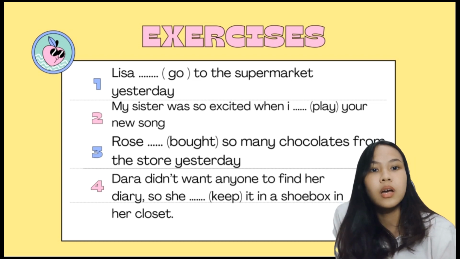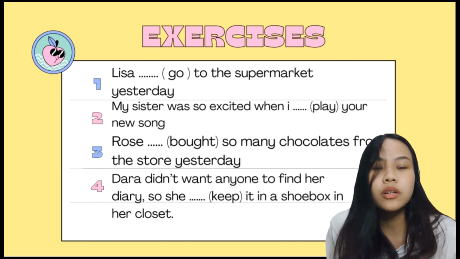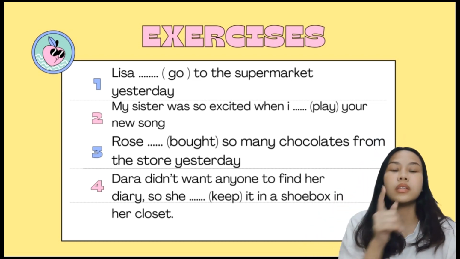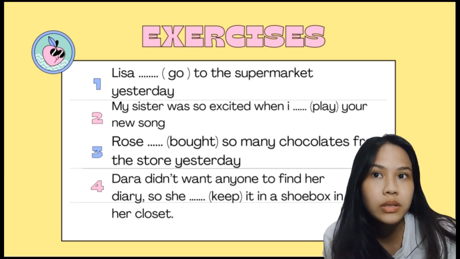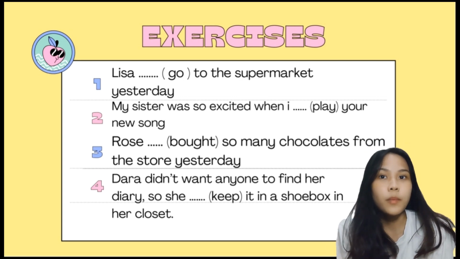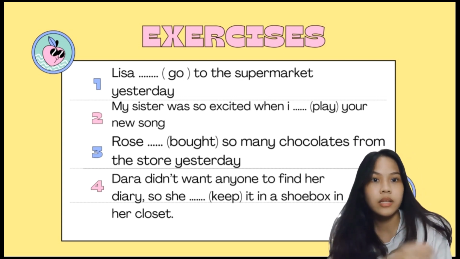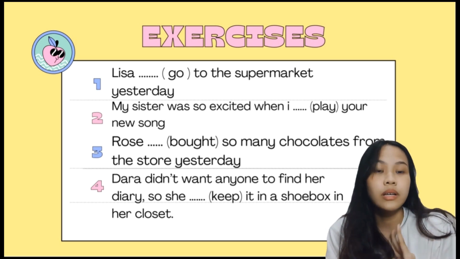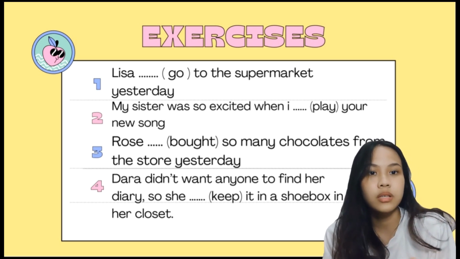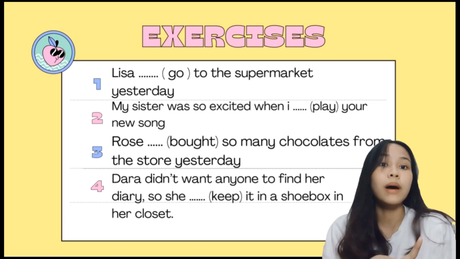It is a regular verb because we add ed at the end of the verb. Number 3: Rose blank so many chocolates from the store yesterday. The answer is Rose bought so many chocolates from the store yesterday, because bought is the verb 2 of buy.